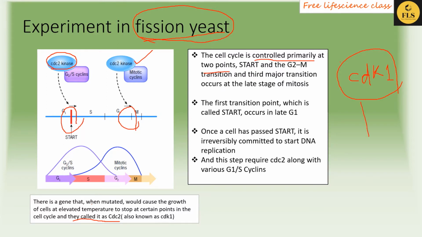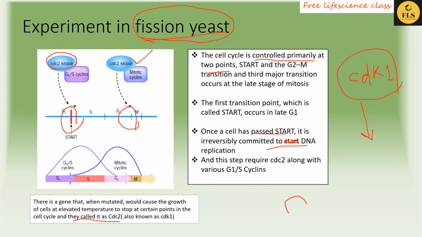Once the cell has passed the start point, it is irreversibly committed to DNA replication. When a cell passes this transition, it cannot move back to the same state.